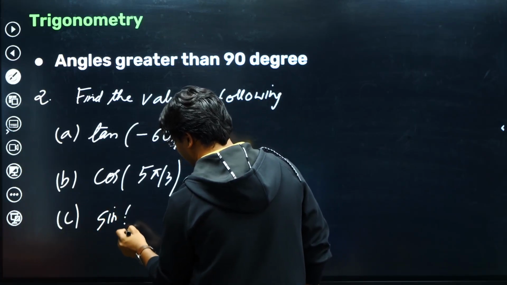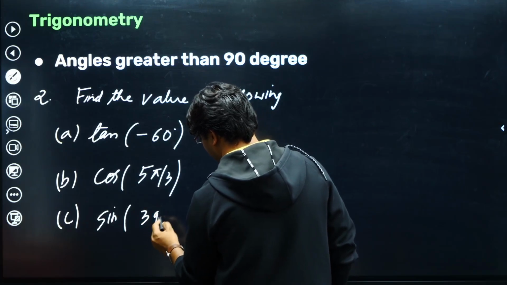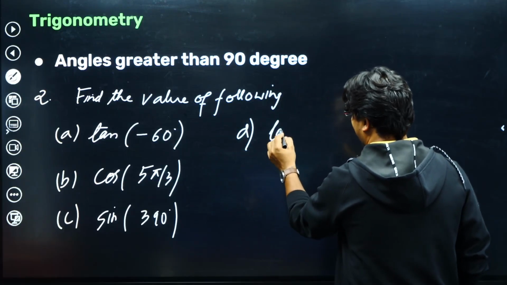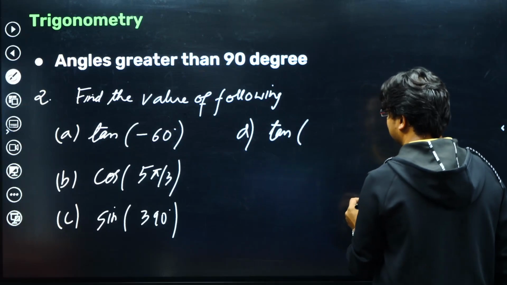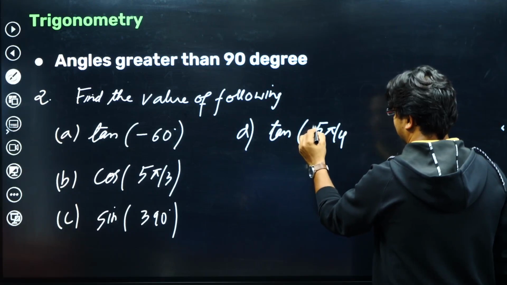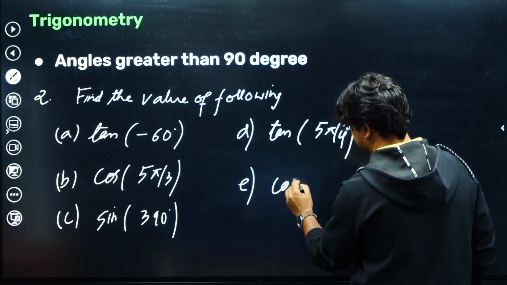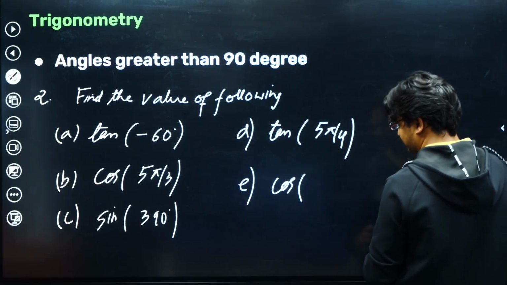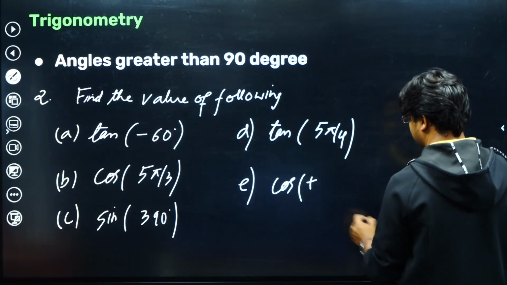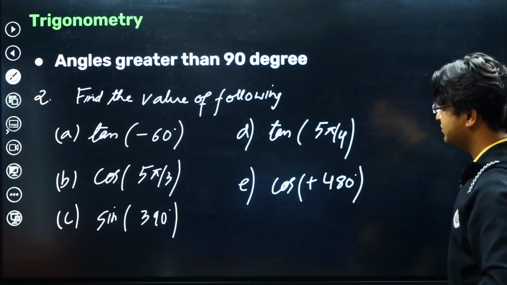Sine of, let's say, 390 degree. Then tan of 5 pi by 4. Then cos of 480 degree. So that should be enough. Okay, so try them out.